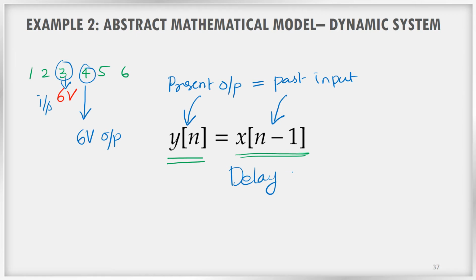What is happening here? The input is delayed and given as the output. So this is the example of a dynamic system, a mathematical abstract model. So the equation is y of n is equal to x of n minus 1.